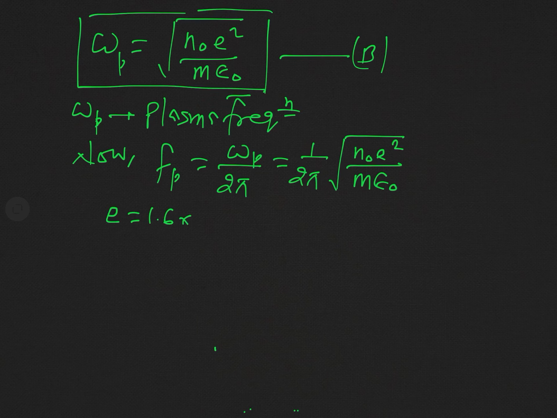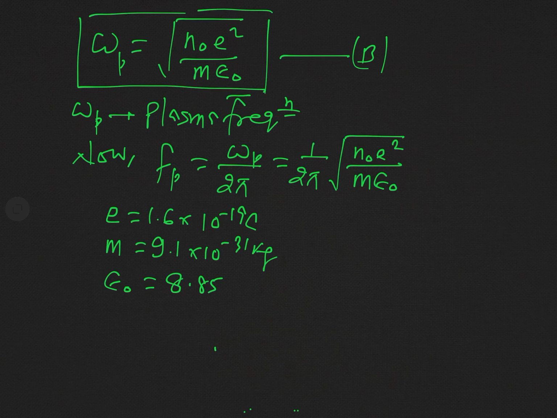You know this e is equal to 1.6 into 10 to the power minus 19 coulomb. m is mass of electron, and this is 9.1 into 10 to the power minus 31 kg. Epsilon naught is permittivity of free space, and this is 8.85 into 10 to the power minus 12 coulomb square per Newton meter square.